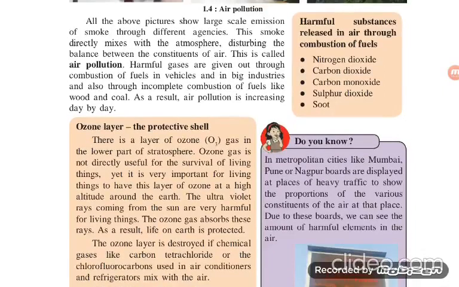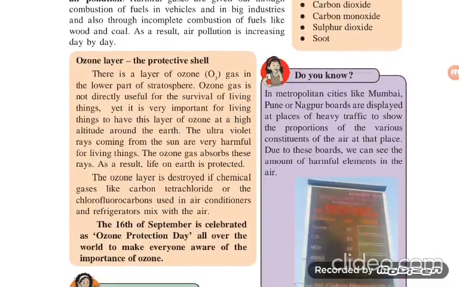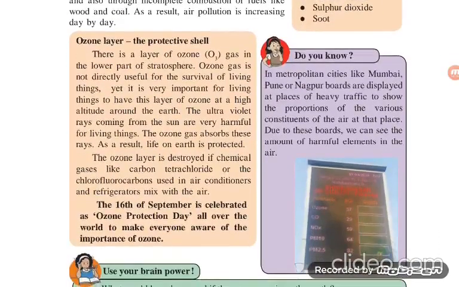Then what is the ozone layer? The protective shell. There is a layer of ozone, that is the gas O3, ozone gas, in the lower part of the stratosphere. Ozone gas is not directly used for the survival of living things. Yet it is very important for living things to have this layer of ozone at a high altitude around us. This ozone layer is around our earth.